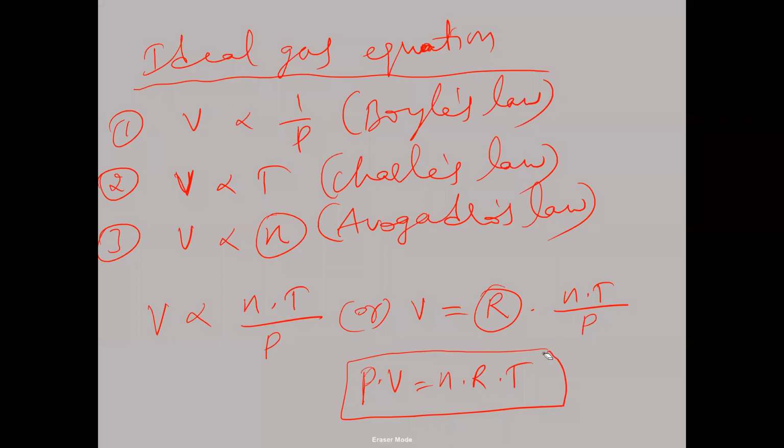It is derived from these three laws: V is proportional to 1 by P, V is proportional to T, V is proportional to small n. By combining all these, we get PV is equal to nRT.